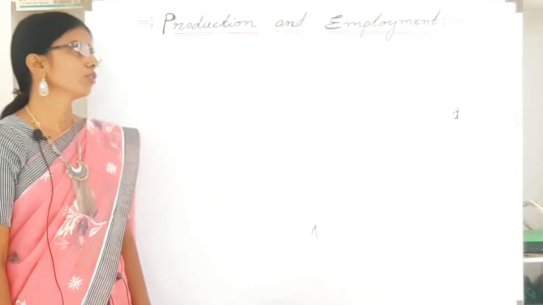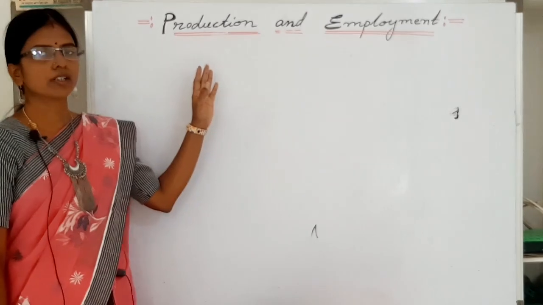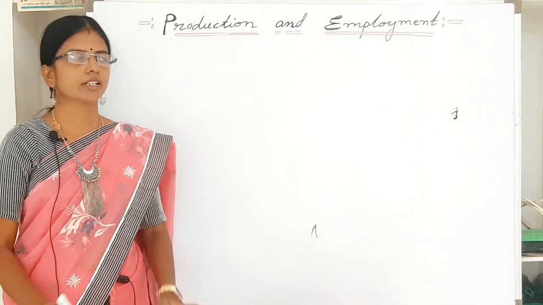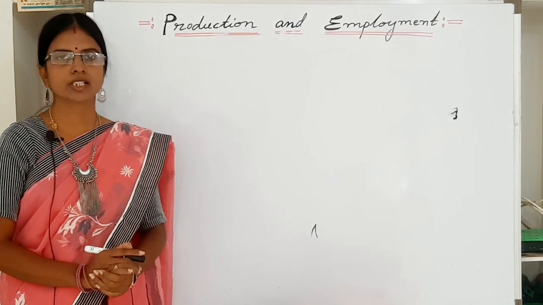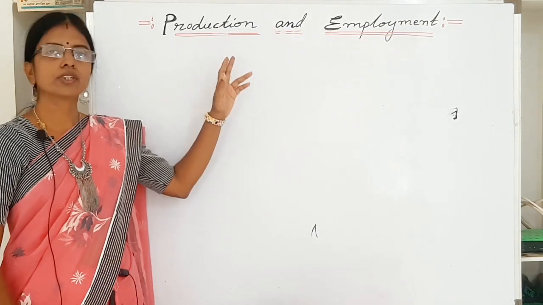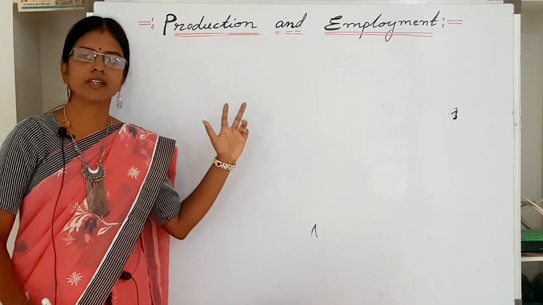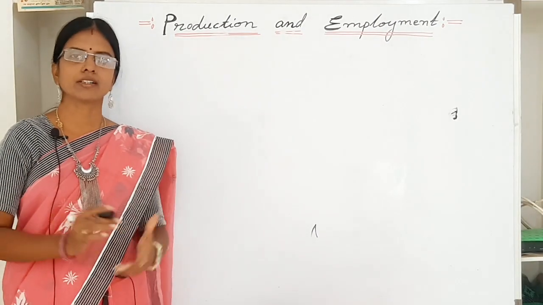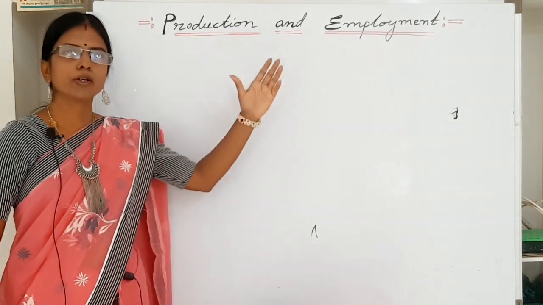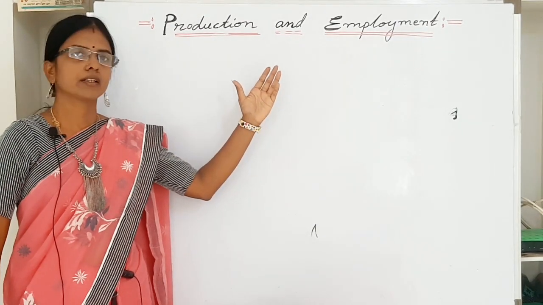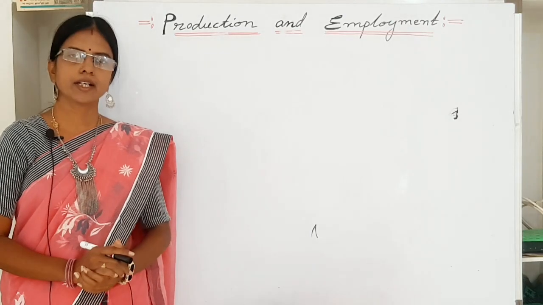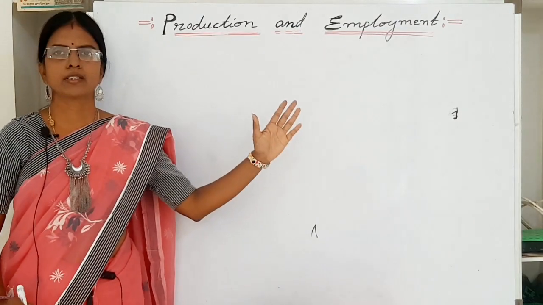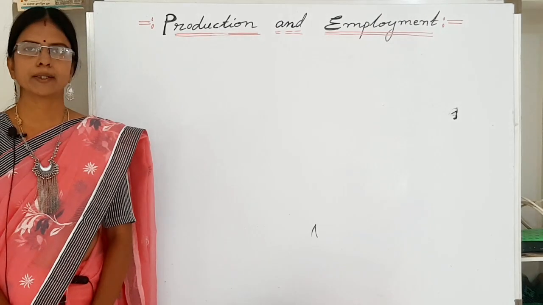In this video, we are going to learn about production and employment from the 10th class social studies textbook. First of all, let us see what is a production and what is an employment. Here, the production is a process of creating various goods and services which are consumed by the people of a country, whereas an employment is an agreement between an employer and an employee. Both of these, production and employment, represent the economy of a country.